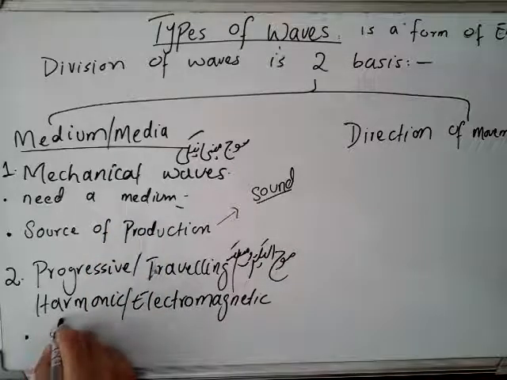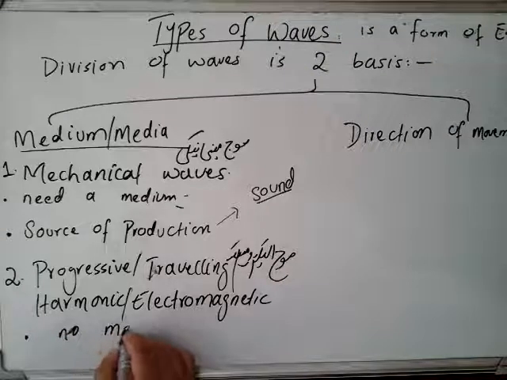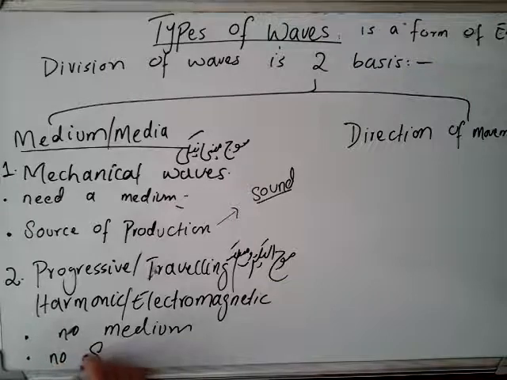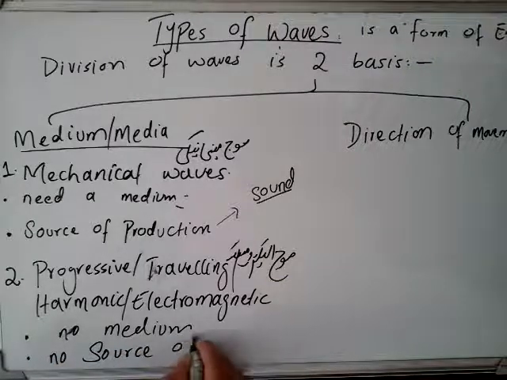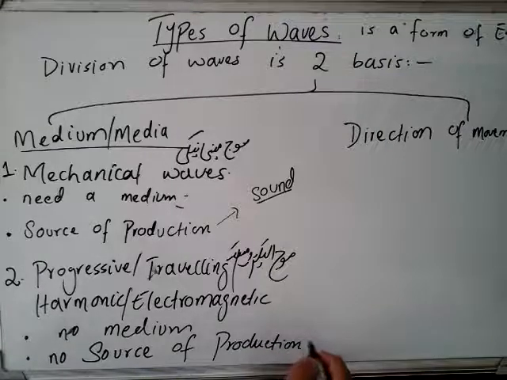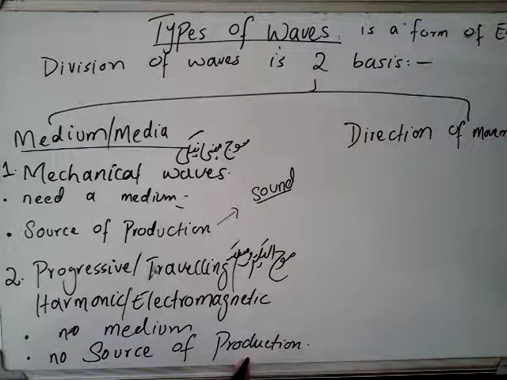On the other hand, progressive waves are totally the opposite of mechanical waves. They do not need a medium, and hence no source of production. They are produced on their own.